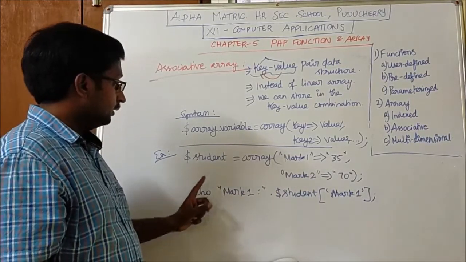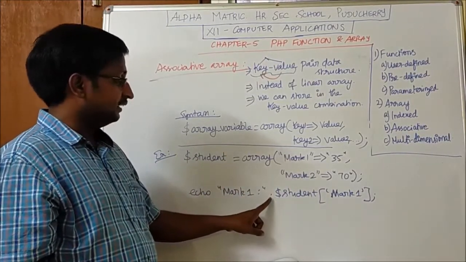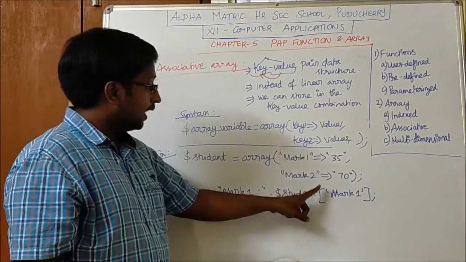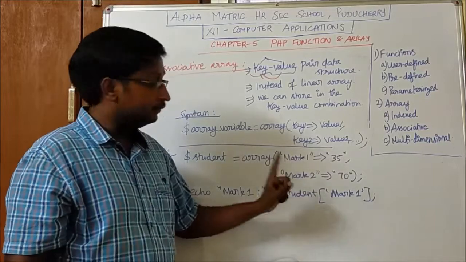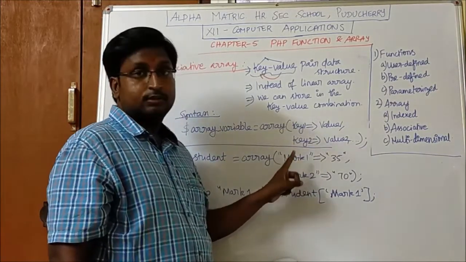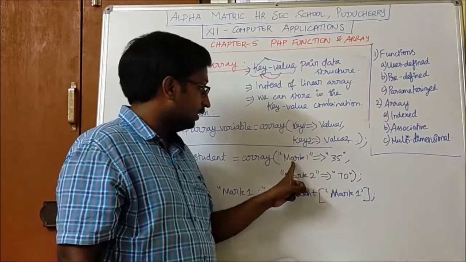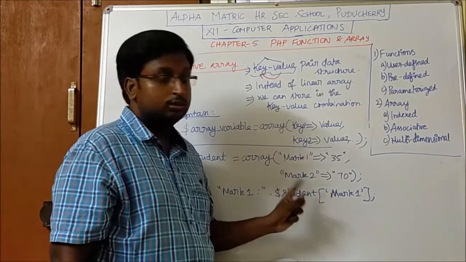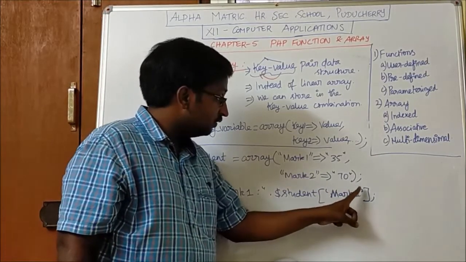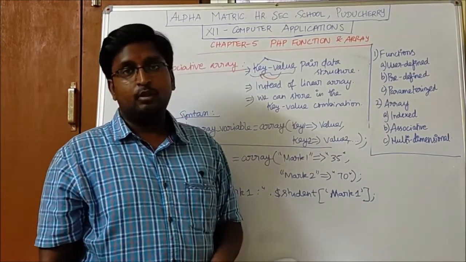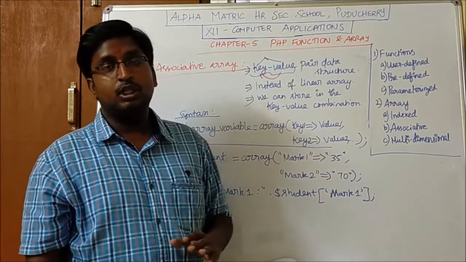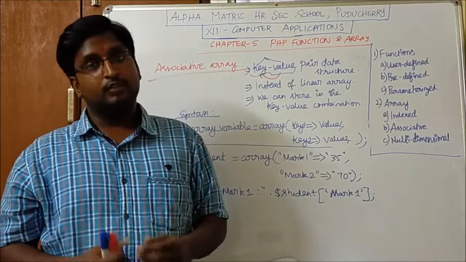So I am going to print mark 1 and a string concatenation operator, array variable, and we have to use the square bracket. Here you see the difference. While assigning value to the key, we have to mention within double quotes. While accessing the value, we have to give it within single quotes. Okay, this we have to make a note of. So this is how the associative array works.